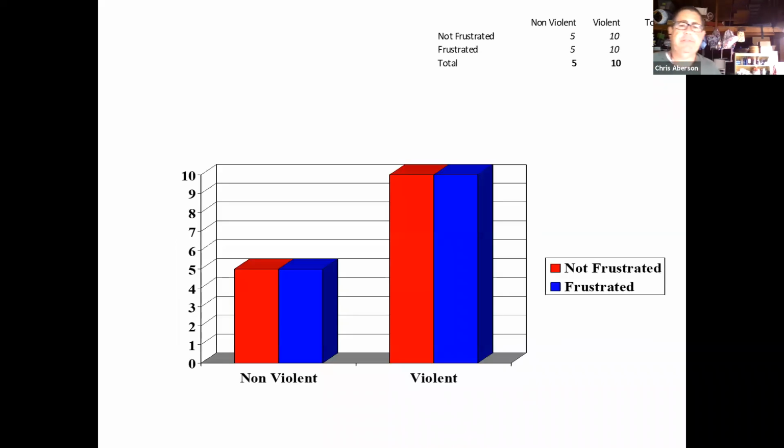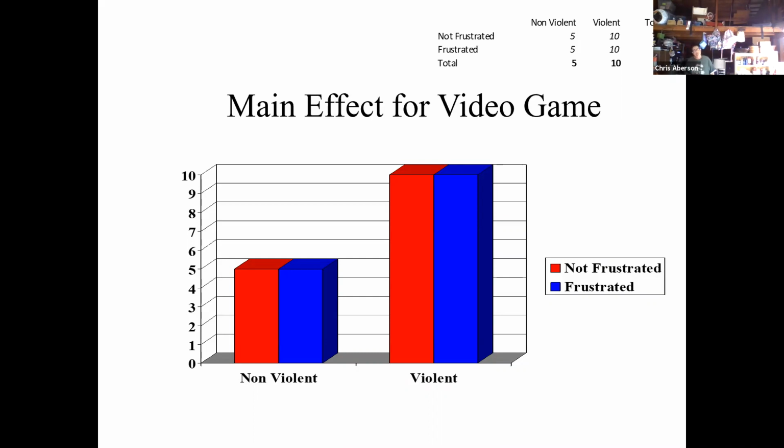Here's another one. Here's one where we see that the violent games consistently produced more aggression than the non-violent games. The means for the frustration conditions were the same, and the effect of being frustrated versus not frustrated for non-violent games versus violent games was exactly the same. So here we'd say we have a main effect for video game type, but no main effect for frustration and no interaction.